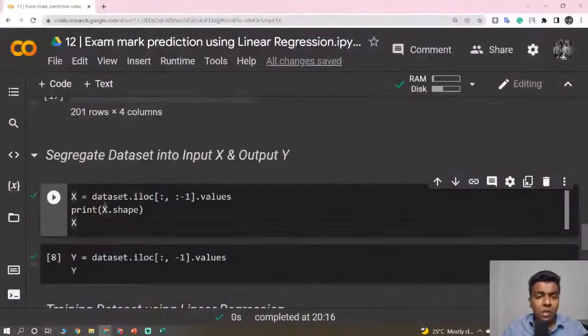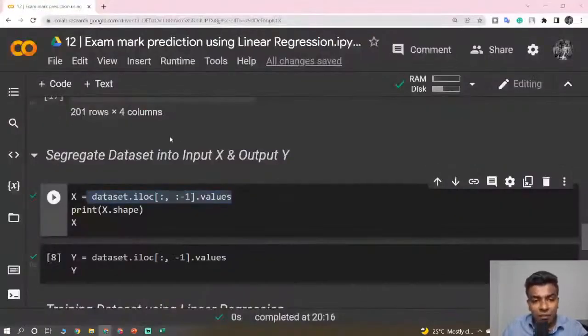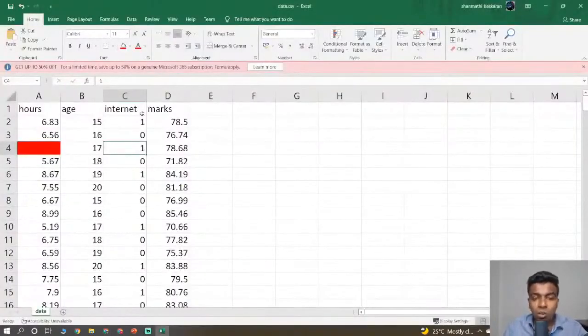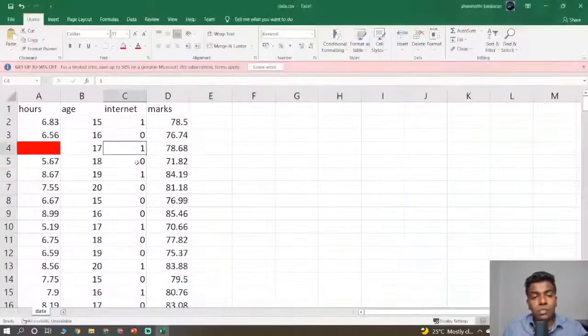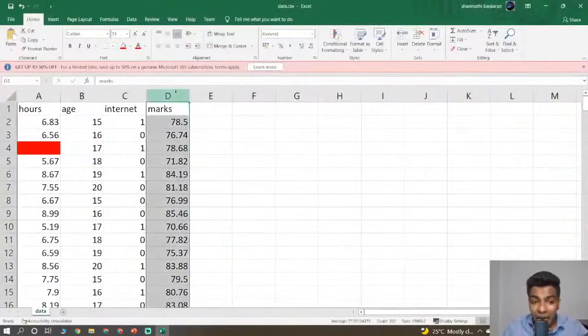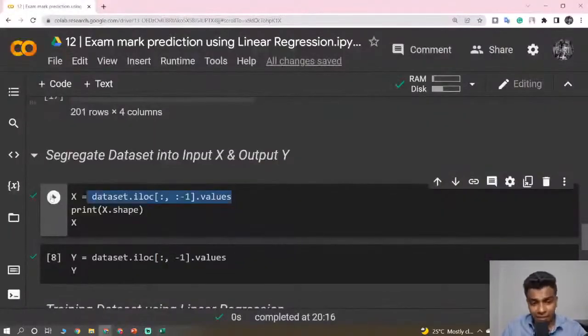Here x is equal to dataset.iloc[:, :-1].values. The .values means it is just going to take only the values, and it is not going to include the column headers, the first row. dataset.iloc[:, :-1] means except the last column; we take the rest of the columns. So this is known as my x.